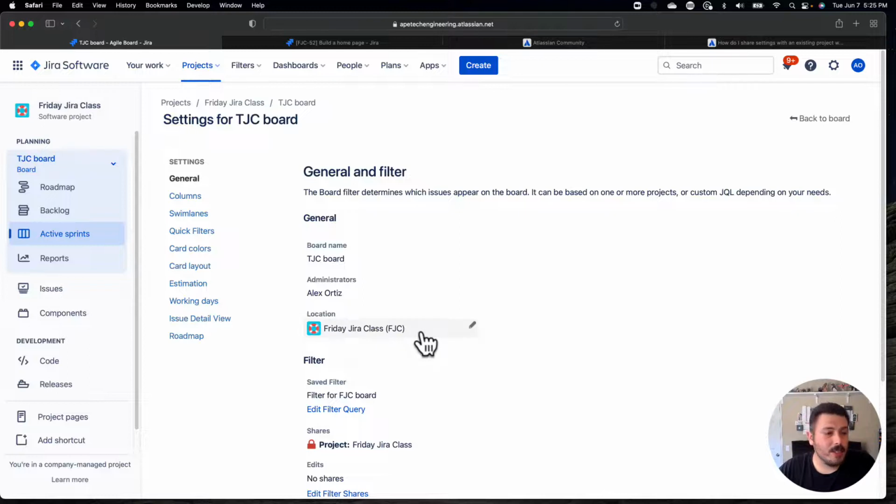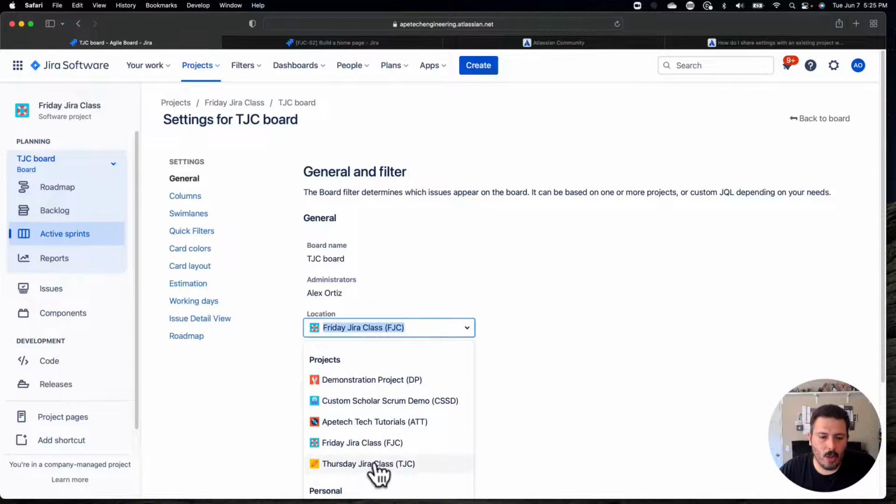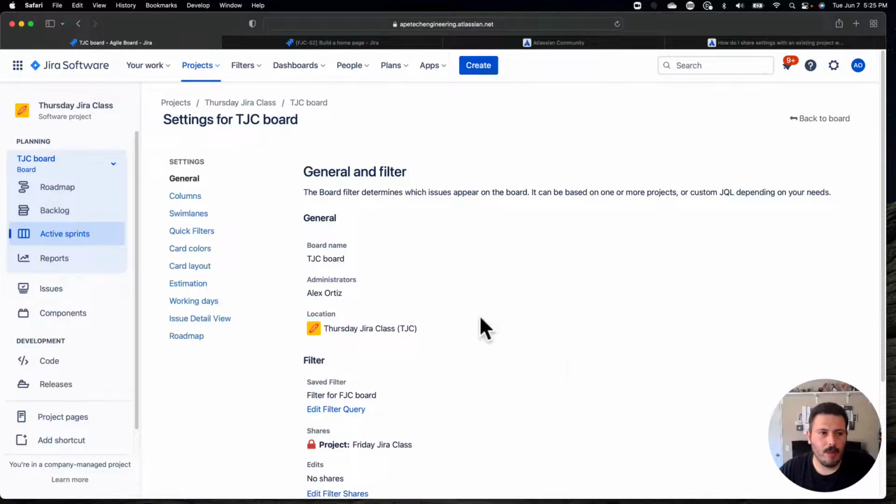The second thing you want to do, and this is the important part, is change the location of it to now be your Thursday Jira class board. So now we're in the right project, but we're not done yet. There are still some more configurations we have to do when you do this copy, which is why, as the Jira admin, there's a balance of annoyance that you have to level set with, right? Either A, I make the copies of the board, so now my swim lanes and the filter itself are saved and preserved, but now I have to go back in and change it.